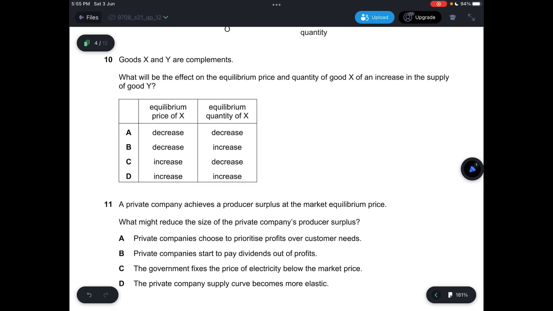Question 10, good X and Y are complements. What will be the effect on the equilibrium price and quantity of good X of an increase in the supply of good Y? An increase in supply of good Y would mean that the supply curve shifts to the right, something like this, and the price will decrease. This will result in your complement having an increase in demand, which will look something like this. The increase in demand would result in an increase in price, so equilibrium quantity increases, and equilibrium price would increase as well. So the answer is D.